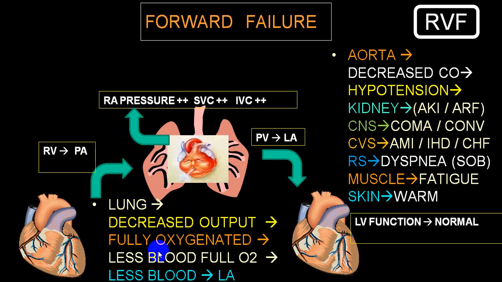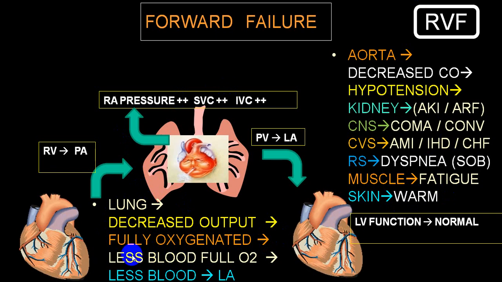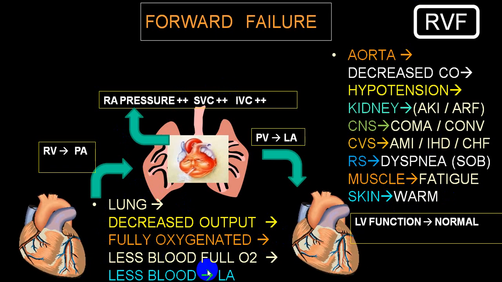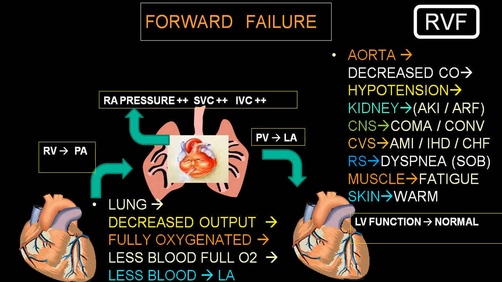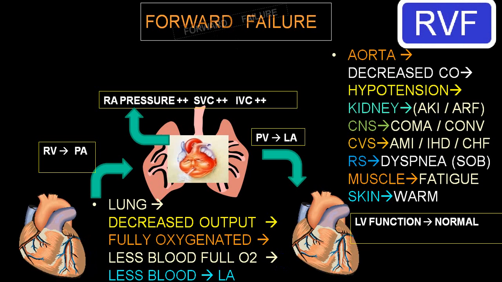So in the lung, decreased output, fully oxygenated. So that is fully oxygenated blood, but the quantity of blood is less, and that is going to the LA. Less blood is going to the LA. This is what we call a forward failure. What happens as far as a backward failure is concerned?